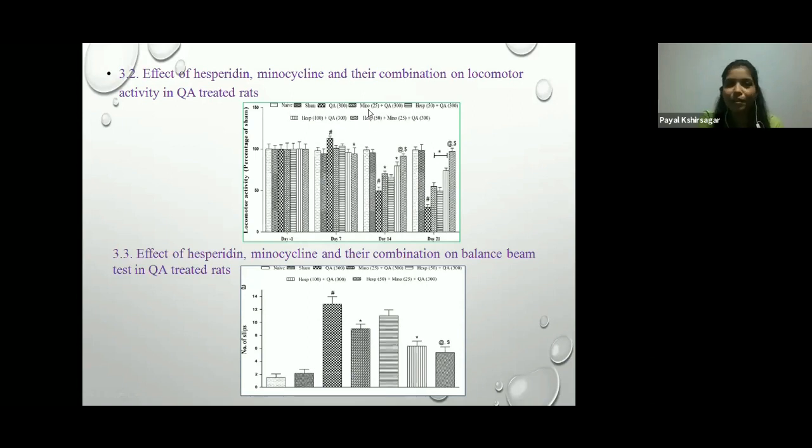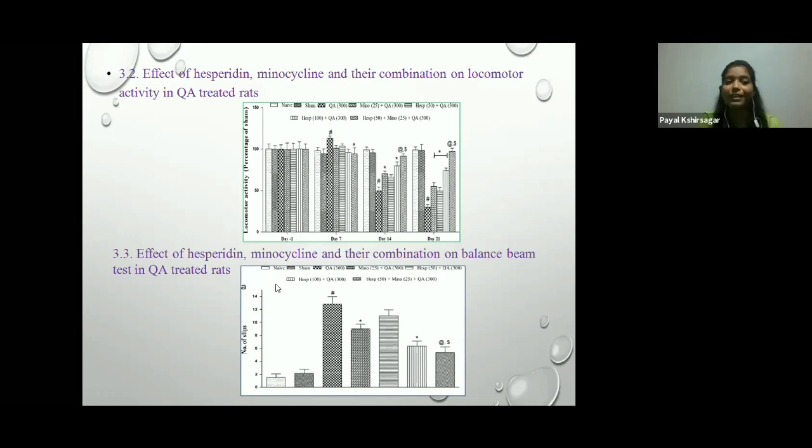But when minocycline 25 mg was given with hesperidin 100 mg per kg body weight, it attenuated the locomotor activity. And when given in combination, that is hesperidin 50 plus minocycline 25, the combination shows a potentiated effect on locomotor activity, which was significant as compared to the quinolinic acid treated group.